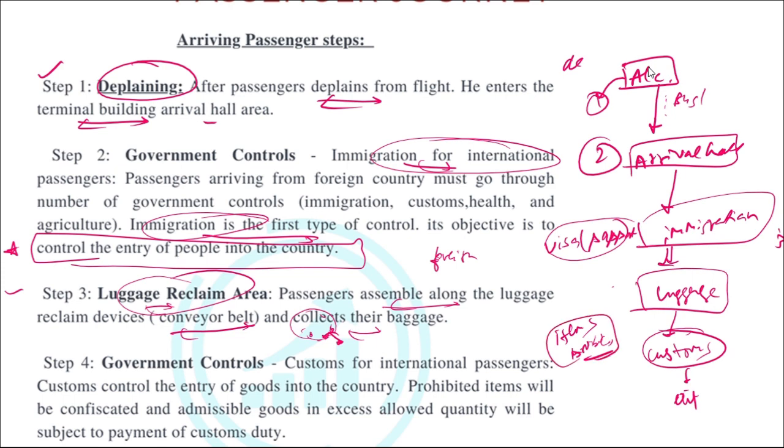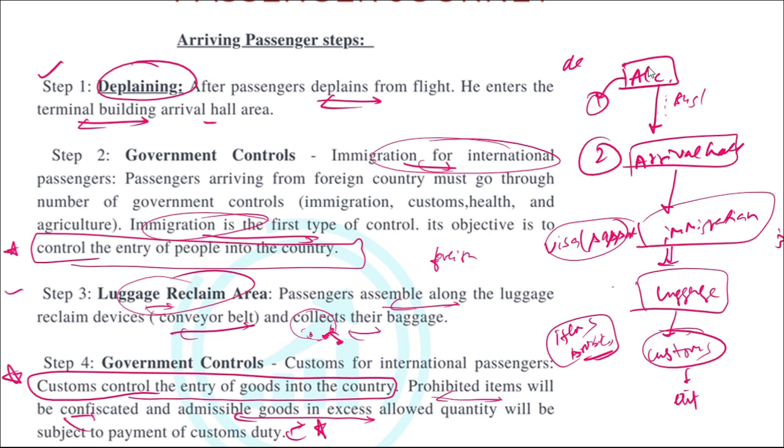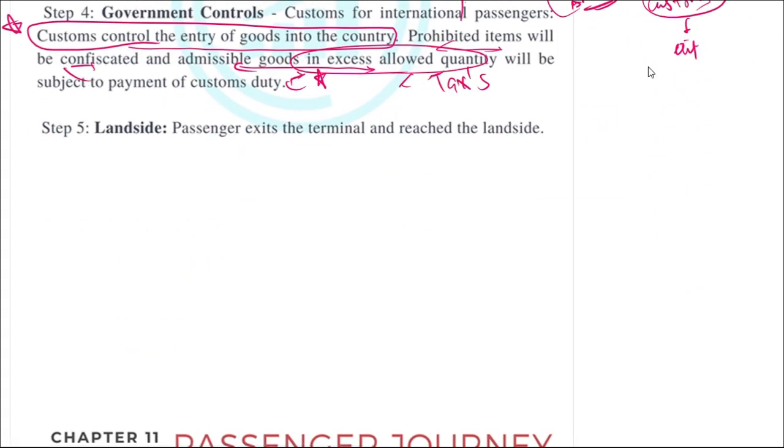Customs for international passengers, custom control the entry of goods into the country. This you have to remember. Prohibited items will be confiscated, and admissible goods in excess quantity will be subject to payment of customs duty. So any items which are prohibited, they will be seized, or if they're carrying any items which are in excess quantity, then they have to pay the custom duty, which are the taxes. Only then they'll be allowed to go.